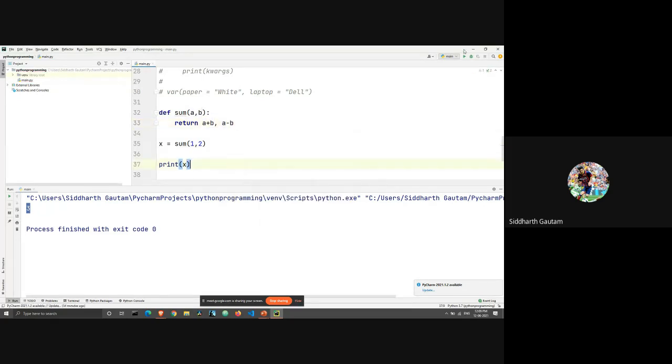Right. So now we will run this again, and as you can see, the output is 3, comma, minus 1. 1 plus 2 is 3, and 1 minus 2 is negative 1. So let's just not do negative for now. Let's just take 5, comma 2, and when we run this, 5 plus 2 is 7, and 5 minus 2 is 3. Right, and let's check what the type of the return statement is. We will just type the type of x. It should be a tuple, and yep, it is a tuple.